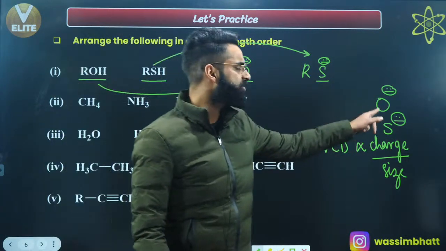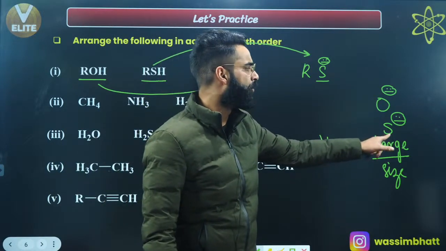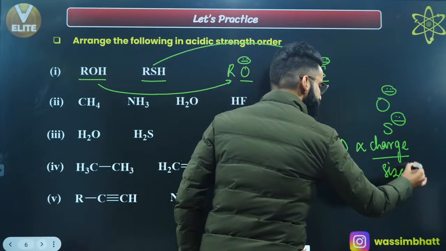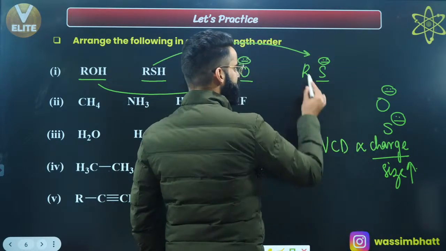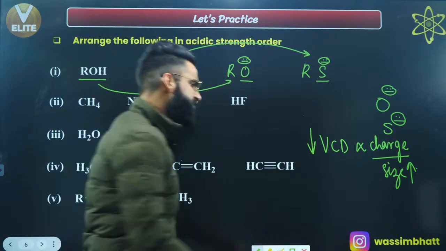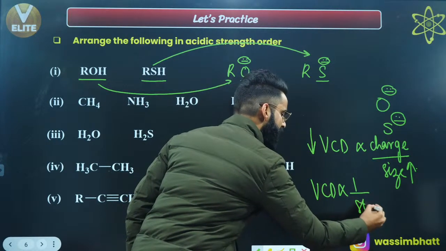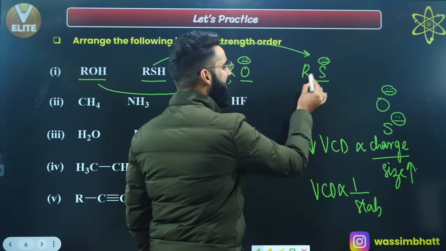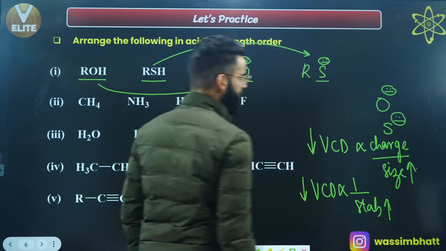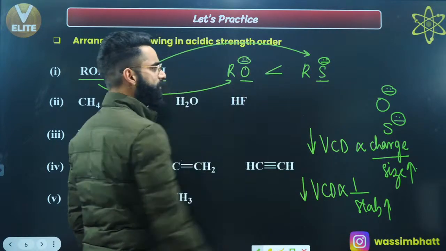Now, among oxygen and sulfur, where will the size be more? Can I say sulfur will have more size than oxygen? If sulfur has more size, that means sulfur over here, this RS negative, will have less volume charge density. And volume charge density is inversely proportional to stability. I hope you remember, right? So if this RS negative has less volume charge density, I'll say its stability will be more. So the stability of this conjugate base is more than that of the first one, right?